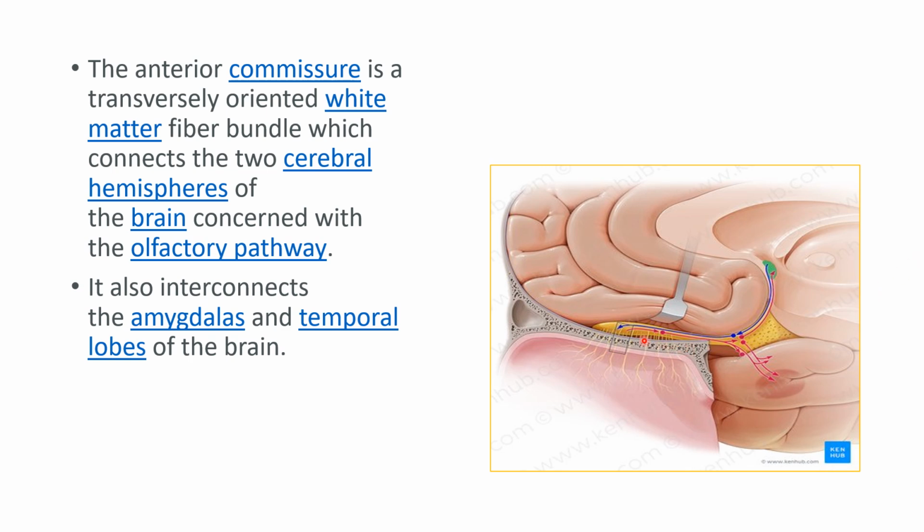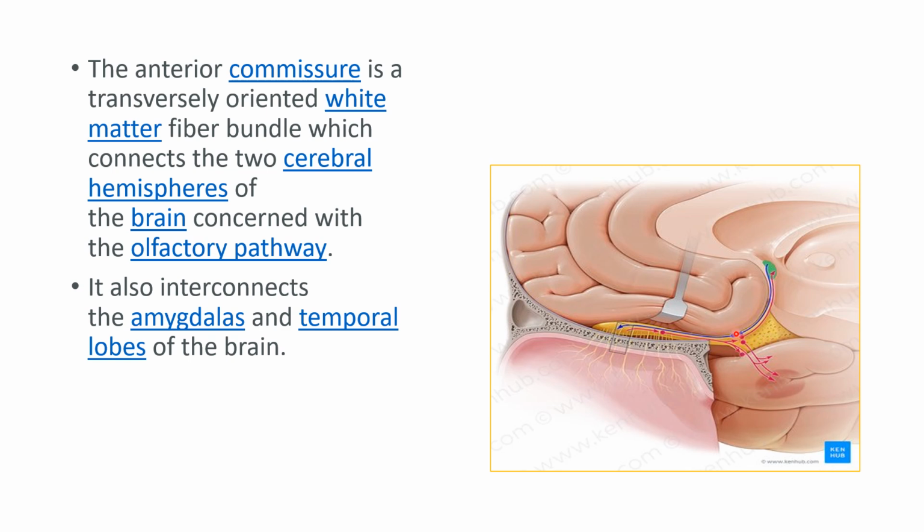Next coming to the anterior commissure. It is the transversely oriented white matter which connects the two cerebral hemispheres and is concerned with the olfactory pathway.